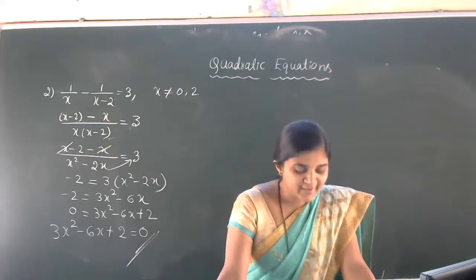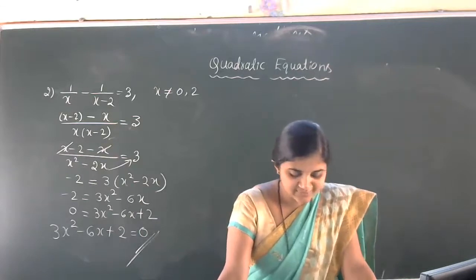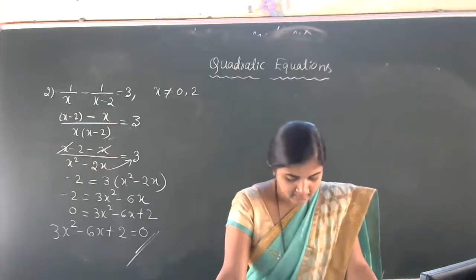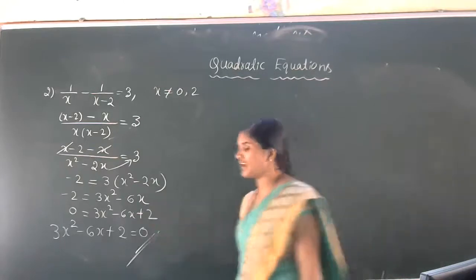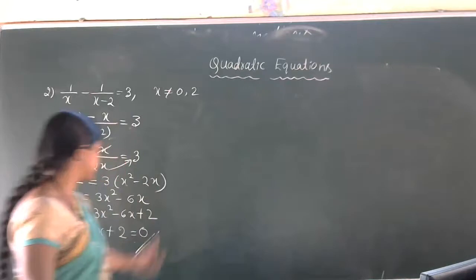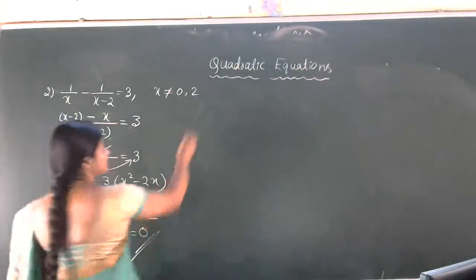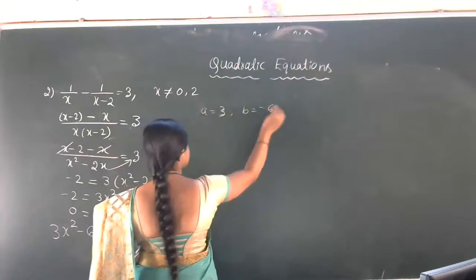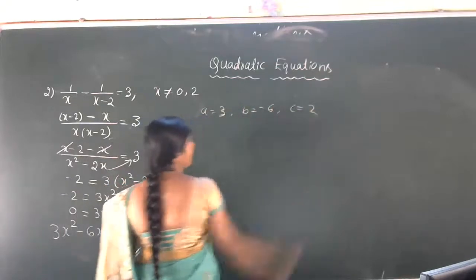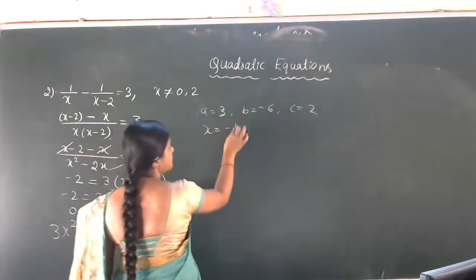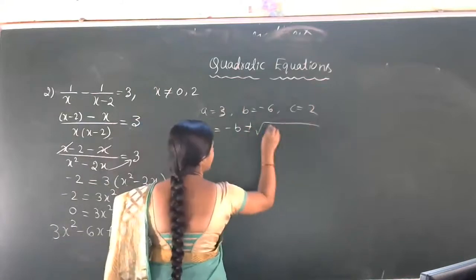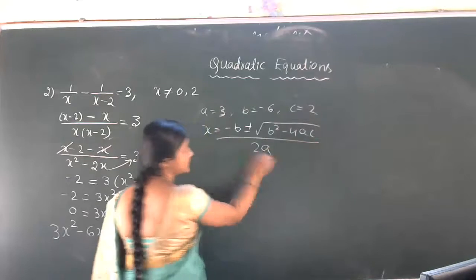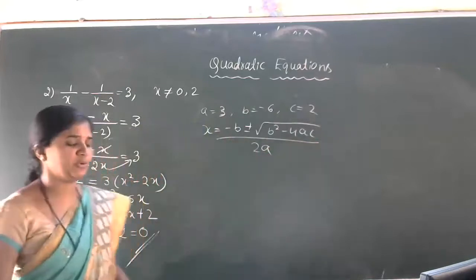We got the quadratic equation: 3x square minus 6x plus 2 is equal to 0. Here the a value is 3, b value is minus 6, and c value is 2. The quadratic formula is minus b plus or minus square root of b square minus 4ac, divided by 2a. So further you have to continue. I am not going to work it out.